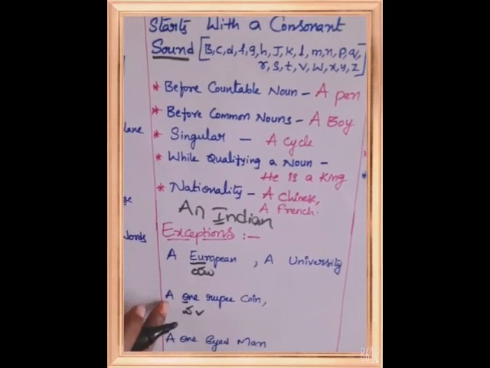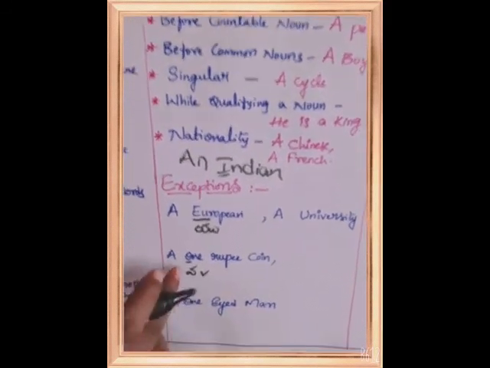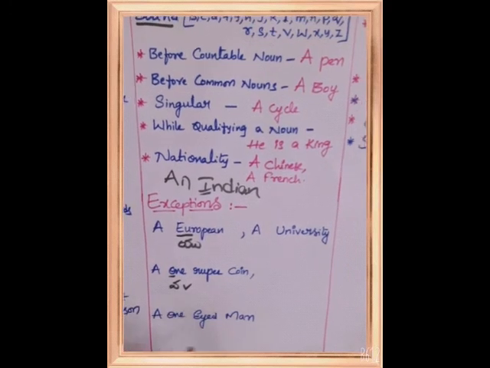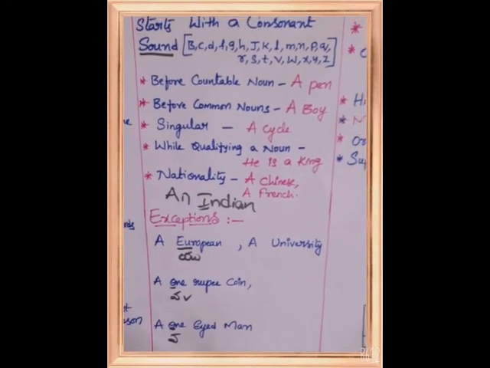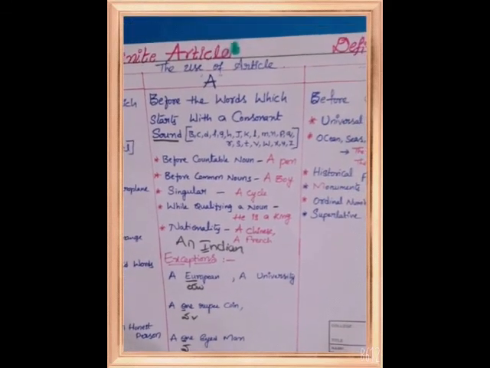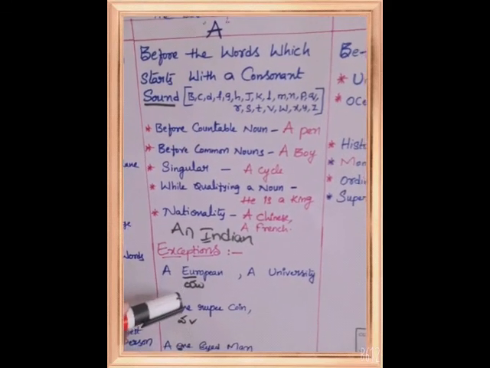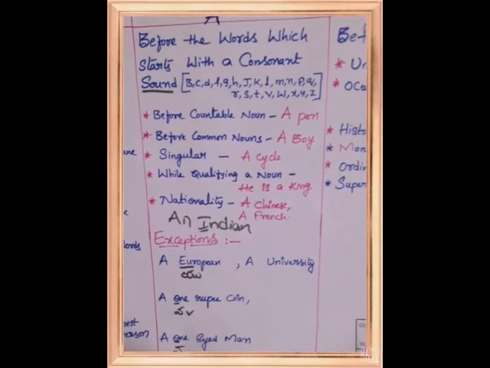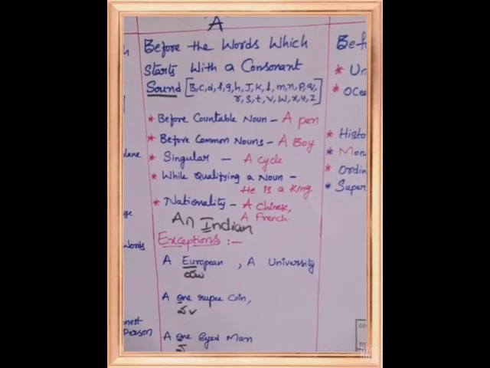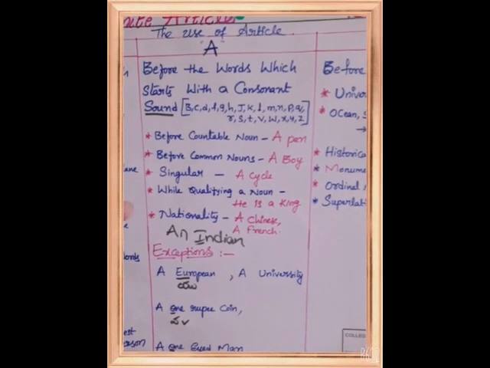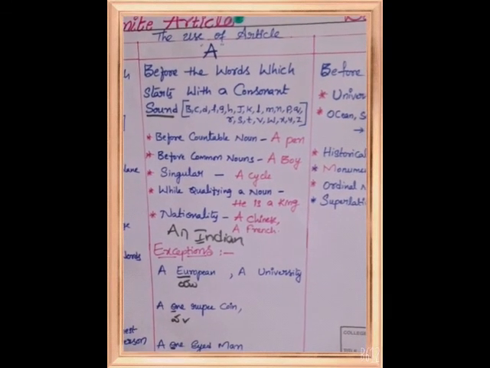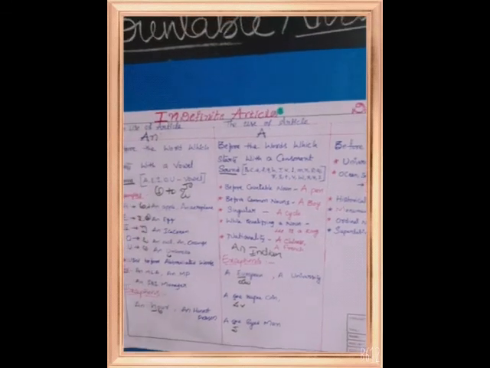So that's why here we used A 1 rupee coin, a one-eyed. Here the sound is Va. So that's why, even though they are vowels, here the sound is very important. So based upon sound we have to use A and an. So this is about A and an in the indefinite article.